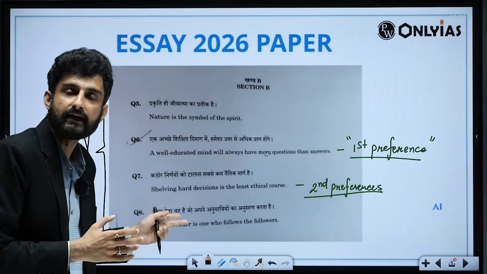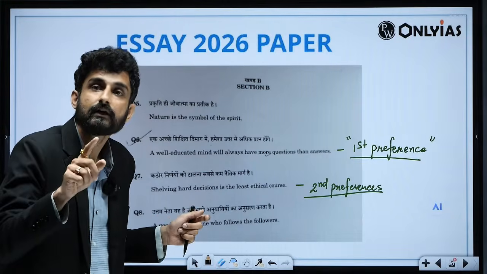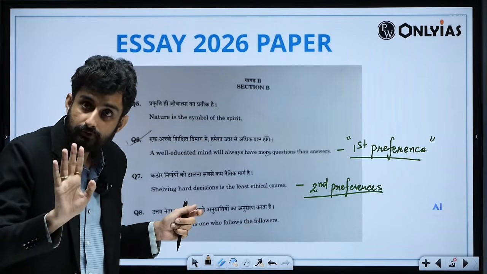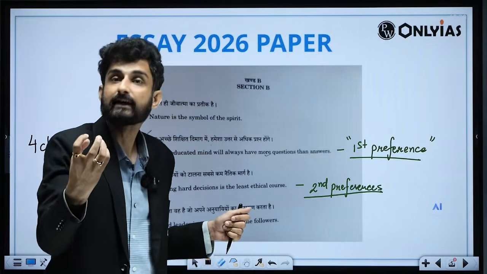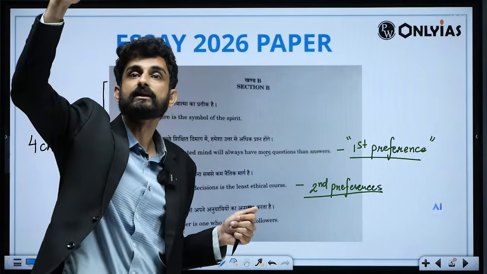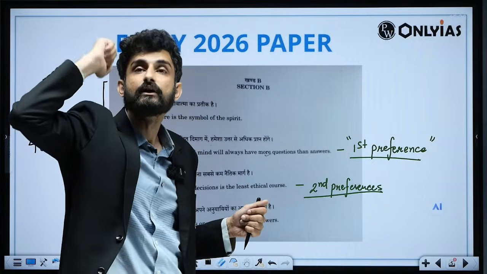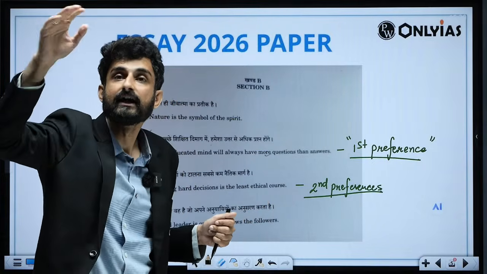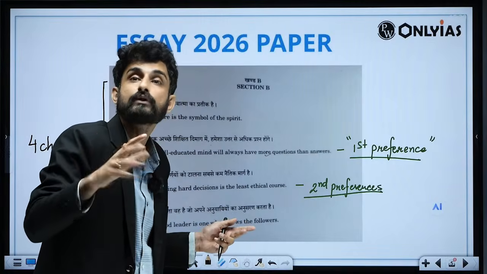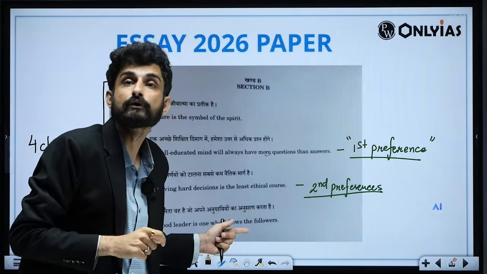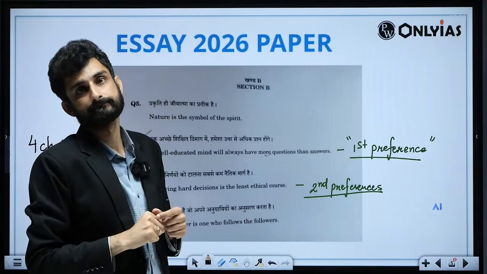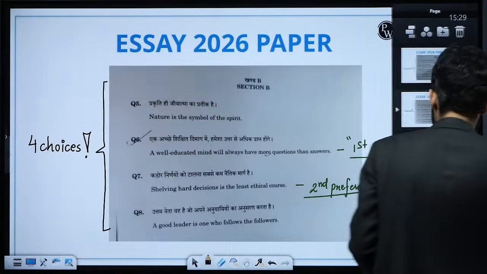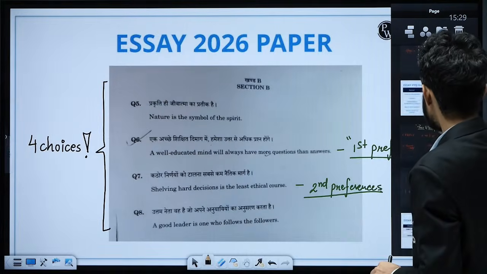We can also say that a good leader is also one who at times does not necessarily follow their followers, because followers' demands can be from a narrow perspective, but a leader is one who can see a vision, who can see a long-term horizon, and therefore sometimes a good leader can also not necessarily be listening to followers, for a long-term gain and not for a short-term gain. So that antithesis can also be given. So these are various tools and techniques that we can use.